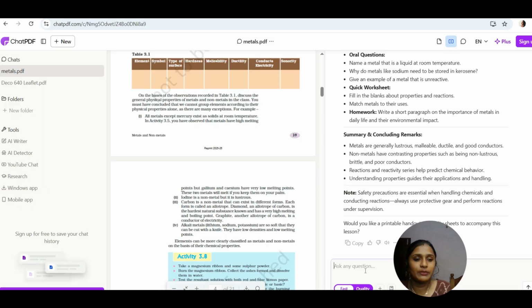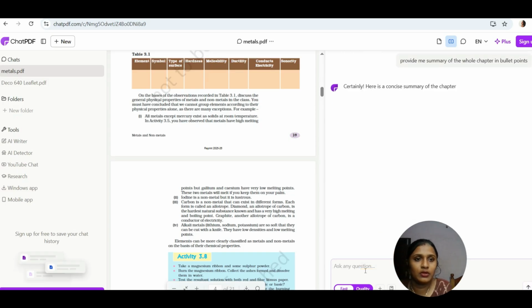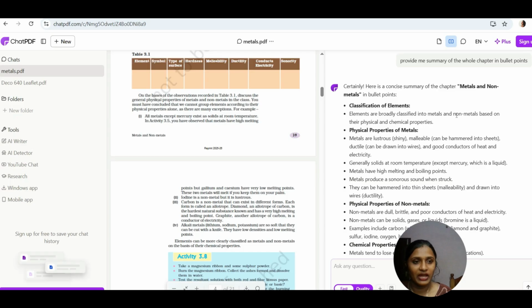Or if you want to get a summary, that is also possible. Provide me a summary of the whole chapter in bullet points. Okay, so as we mentioned, it has provided the whole summary of the chapter also, right? So it is making our things easy.